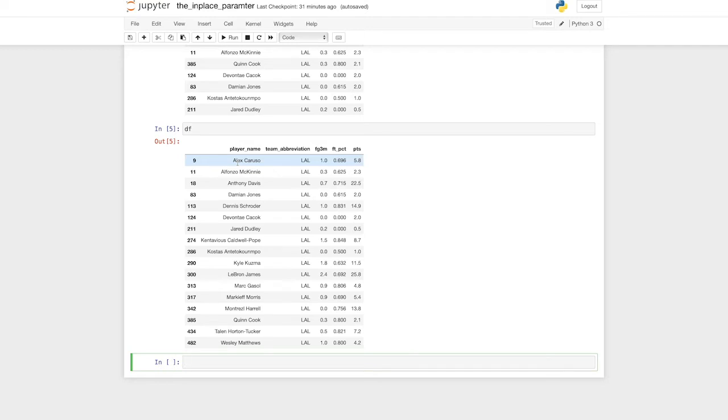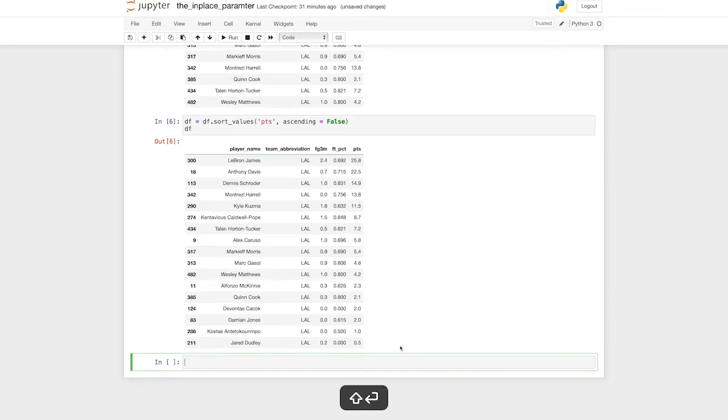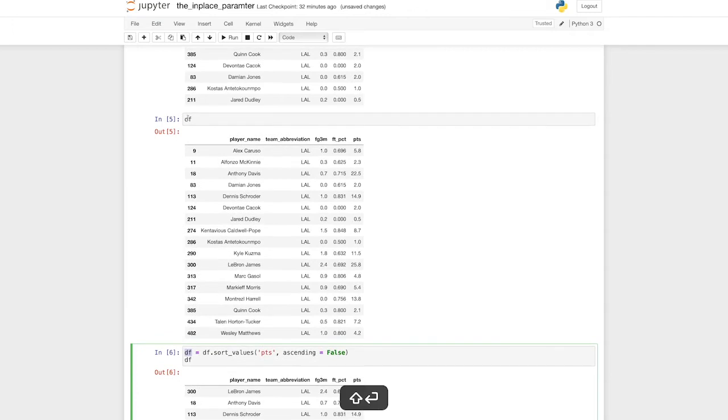Until that moment, it is merely in the memory. This is often why you see the common workaround to using the in-place parameter, which is saving the data frame back to the same data frame variable. Let's sort the values again by points, then assign it back to the df variable and print df. This time, when we print df, it prints it in order of the highest to lowest points. This is because we modified the data by sorting the value and then assigned it back to a df variable, which was just overwriting the original one.